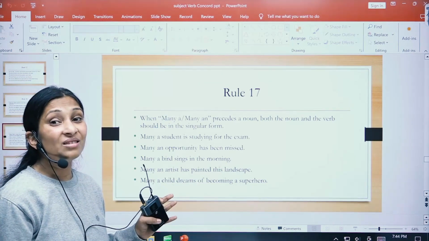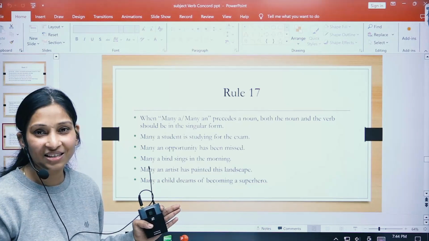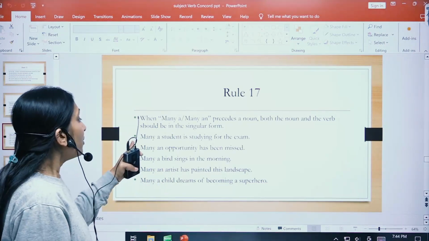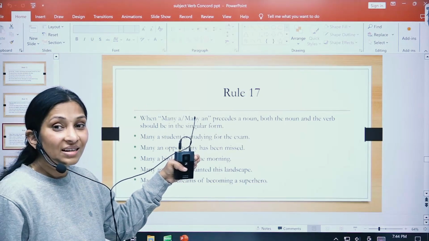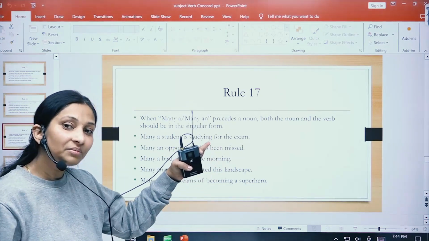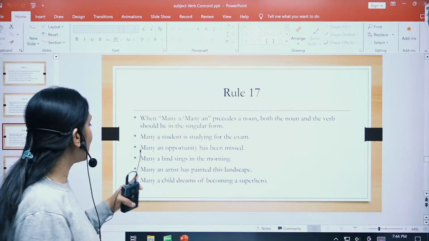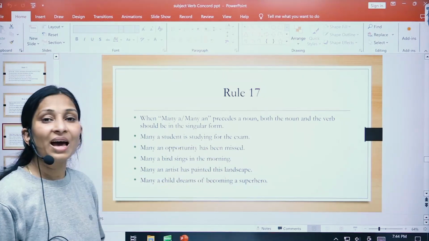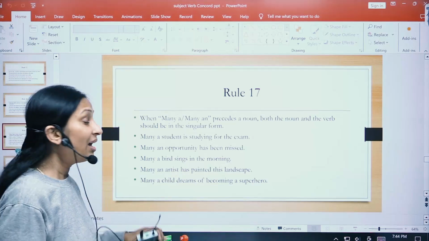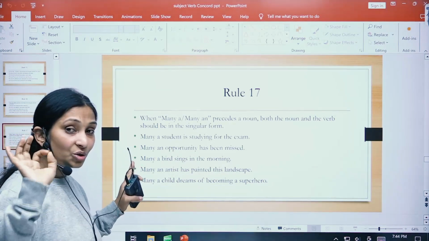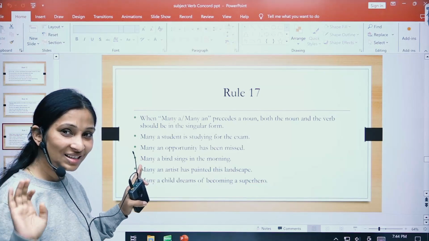Many a students is incorrect, which is seen many a time. So if the sentence is saying many a, the subject will be singular, and then the verb also is singular. Many an opportunity has been, okay, an or a, which denotes singular. A also denotes singular, and an also denotes singular.